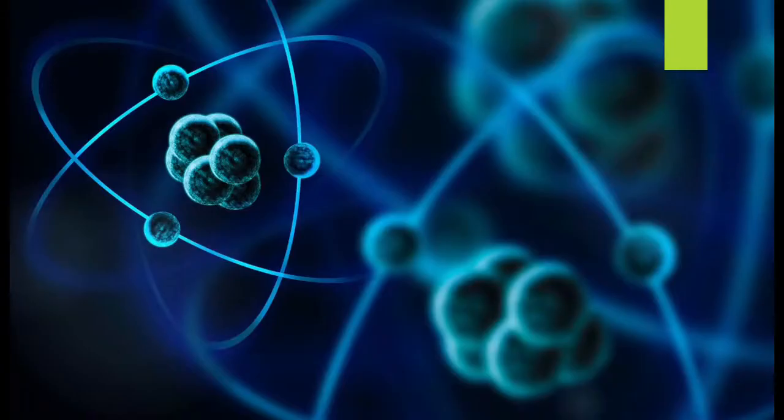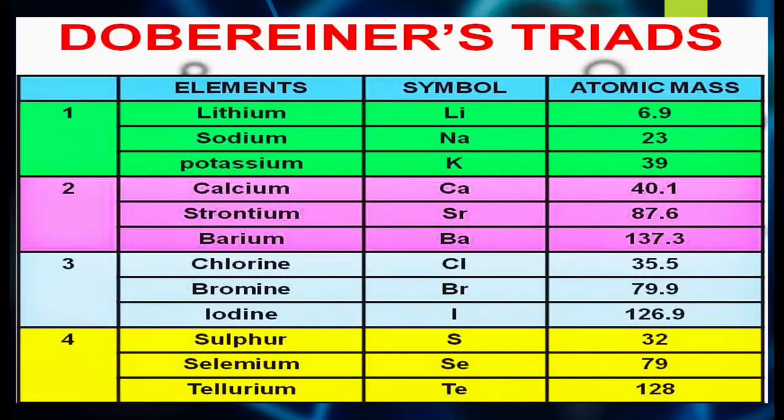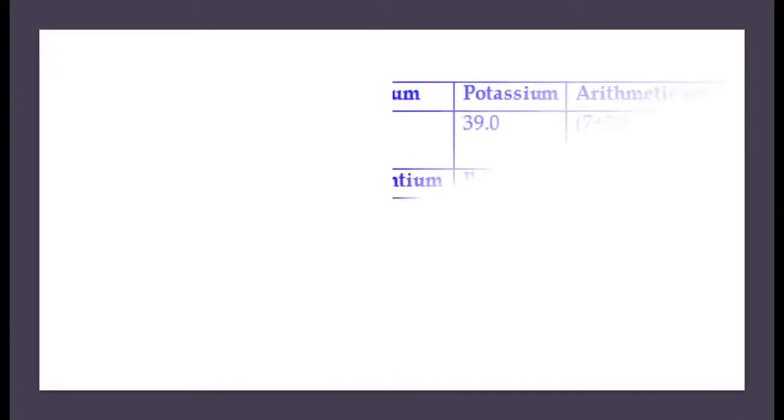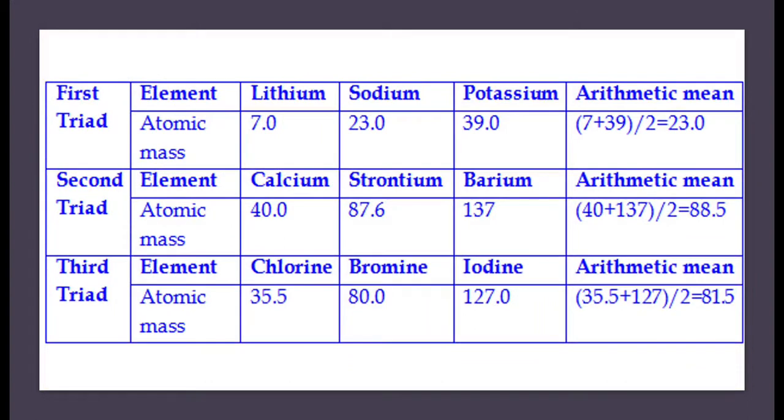Here is a picture of the elements, symbols and their atomic masses, which he had arranged according to the increasing order of the atomic masses. And when you add the first and the third element's atomic mass and get the mean of it, it will be approximately equal to the second element's atomic mass. So with this, I hope you have a clear idea about what exactly Robinier's triad was meant for, what he actually did with the elements and how he arranged them.